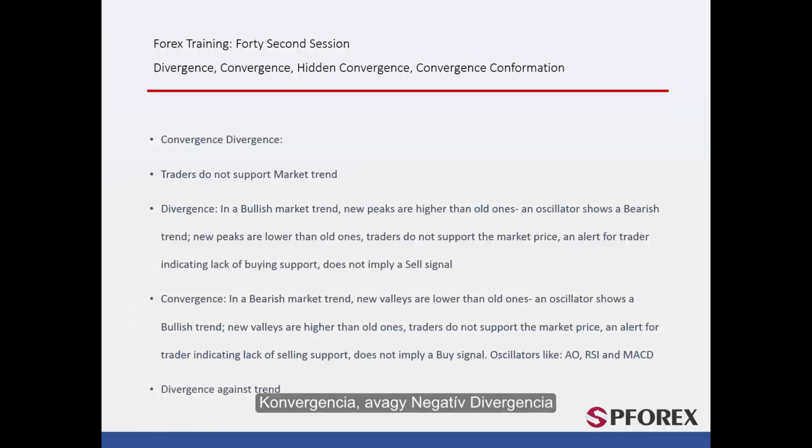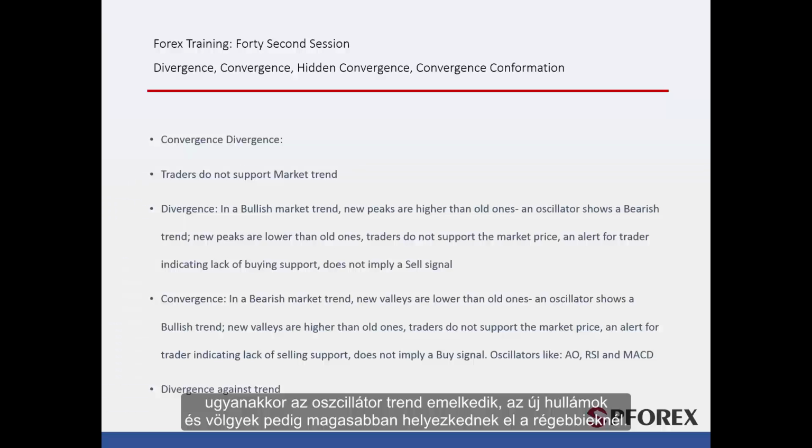Convergence or negative divergence. In convergent state, market price continues its decreasing direction, and new valleys are lower than earlier valleys with a downward trend. However, oscillated trend is increasing, and new waves and valleys are higher than earlier valleys.